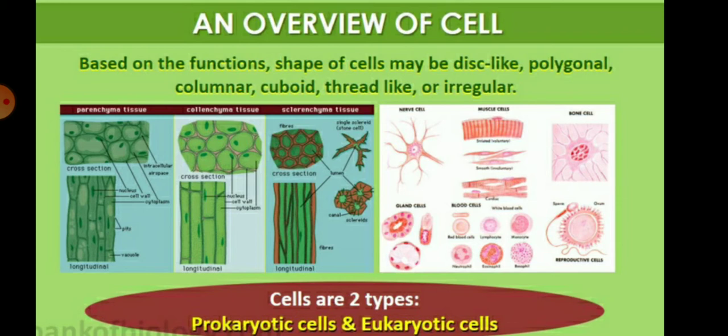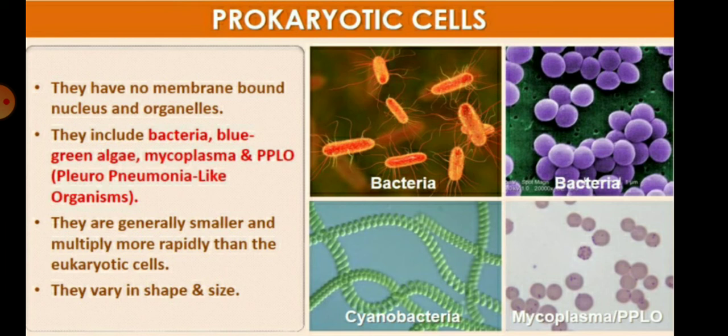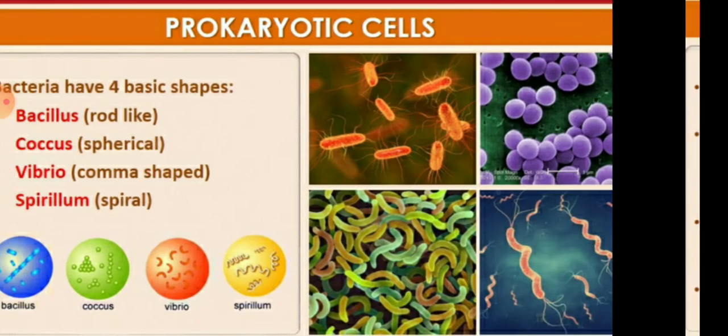So we can say mainly cells are of two types, prokaryotic cell and eukaryotic cell. We should know about the term prokaryote. Prokaryotic cells have no membrane bound nucleus and cell organelles. They include bacteria, BGA meaning blue-green algae, and mycoplasma, PPLO. PPLO means pleuropneumonia-like organism. They are generally smaller and multiply more rapidly than eukaryotic cells. They vary in shape and size.